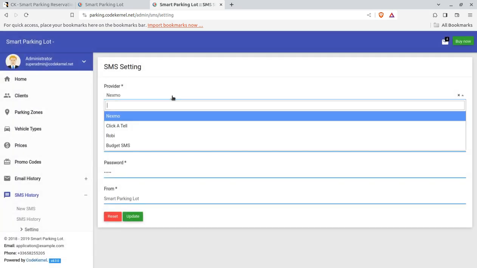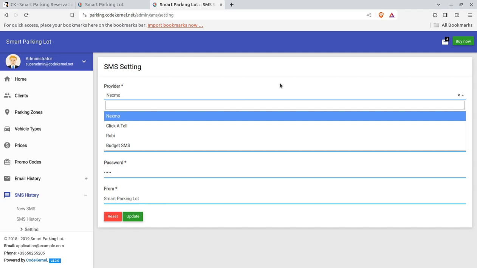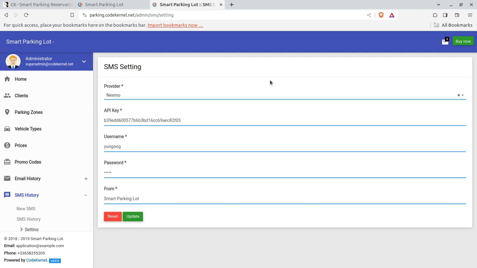Popularly known message gateways like Click, Attend, Herobi or Budget SMS are available here. You can take a subscription from there and use the API key for integration. Direct integration will be available.